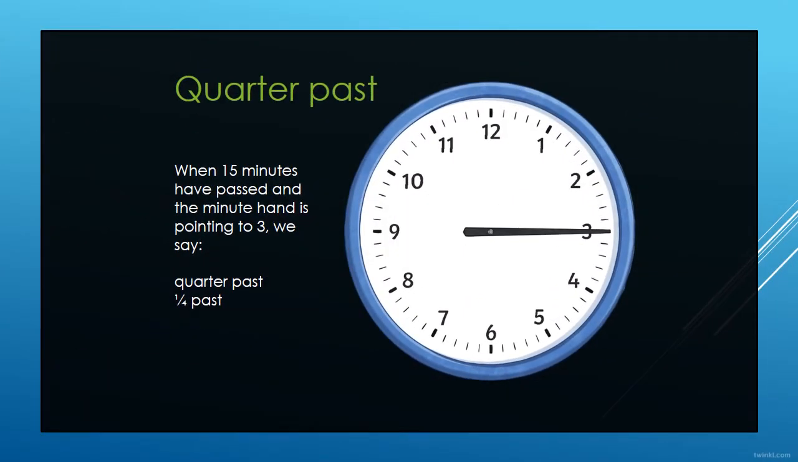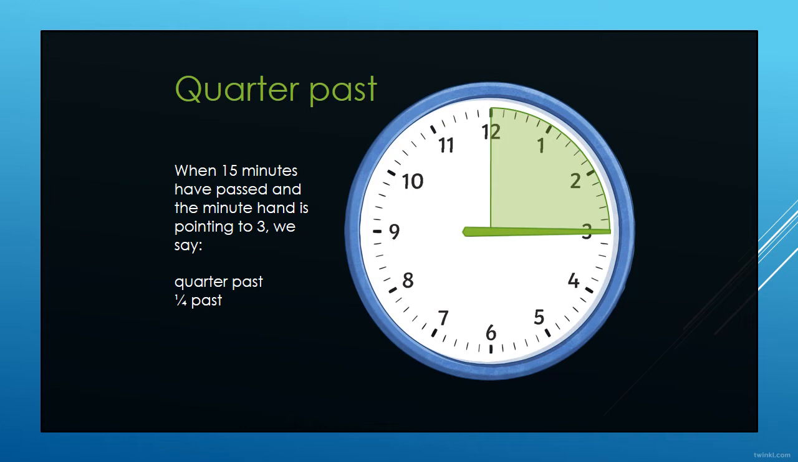Quarter past. When 15 minutes have passed and the minute hand is pointing to 3, we say quarter past. You can see here the minute hand, if you start from 12, you can count. After 12, 1, 2, 3, 4, and on 1 it is 5, then 6, 7, 8, 9, and on 2 it is 10, then 11, 12, 13, 14, and on 3 it is exactly 15.